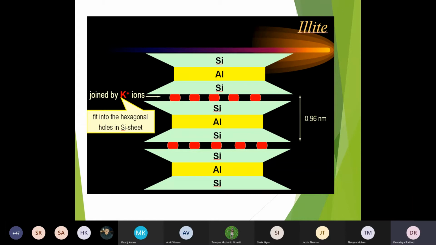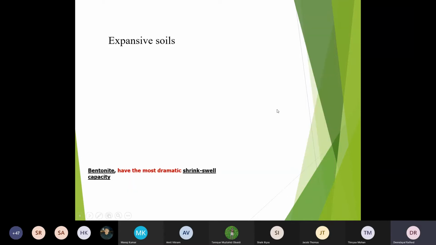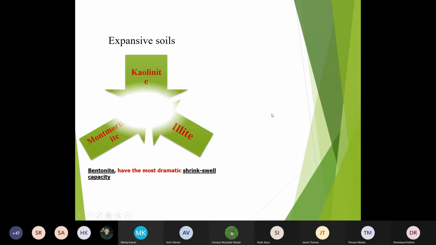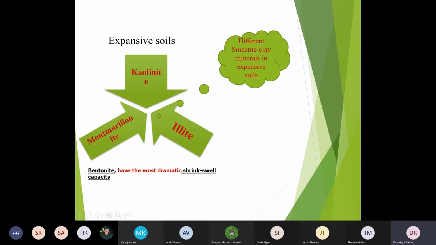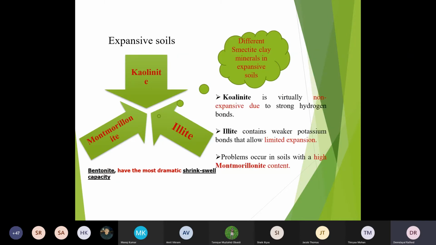Which mineral will have more effect on the clay soil? The Montmorillonite mineral will have the most effect, which is responsible for swell, shrink, and everything. So this is the expansive. Yeah, so expansive soil will have these minerals in the most dramatic way. Okay, so what is happening is kaolinite is virtually non-expansive due to the strong hydrogen bond.